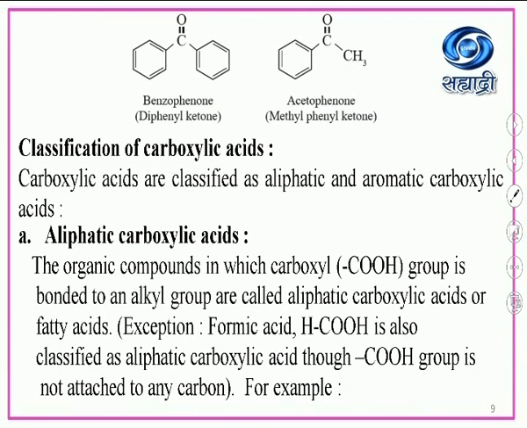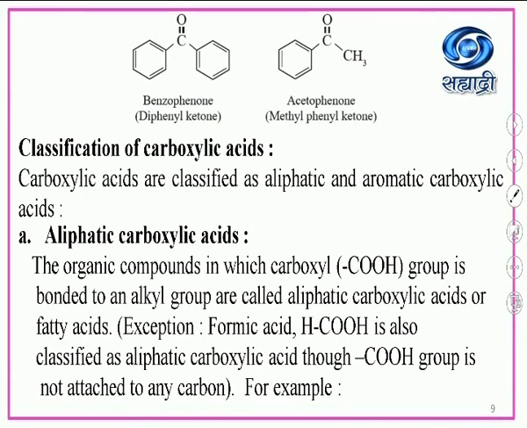Another example of an aromatic ketone is acetophenone. Here one group is the methyl group, and here it is the phenyl group. So these are two different groups, but this is an example of an aromatic ketone. Then, classification of carboxylic acids.